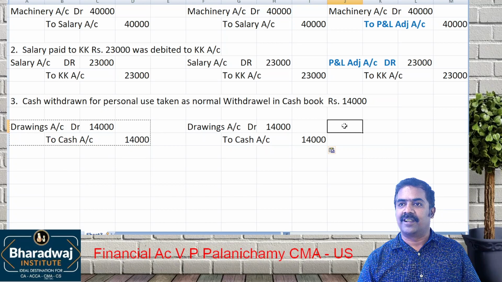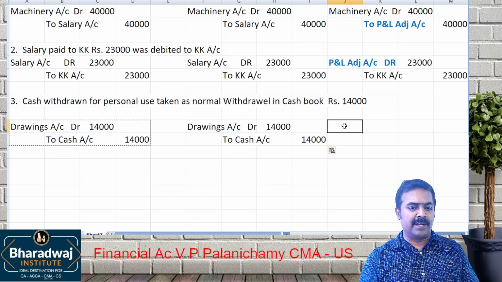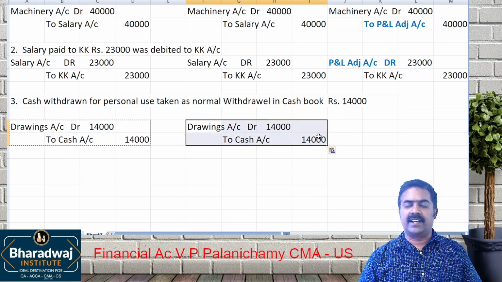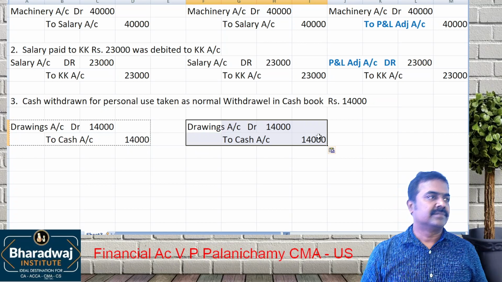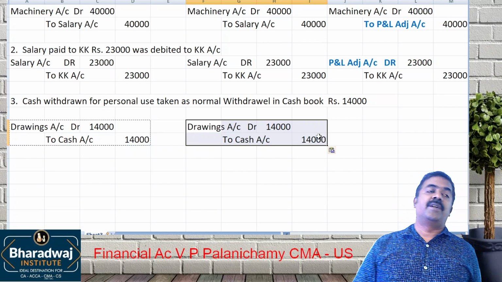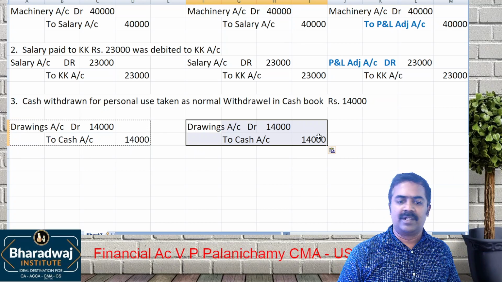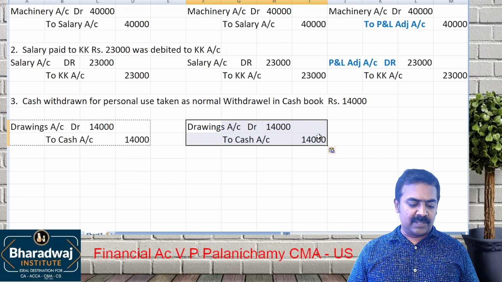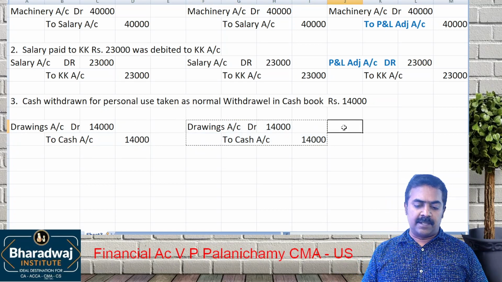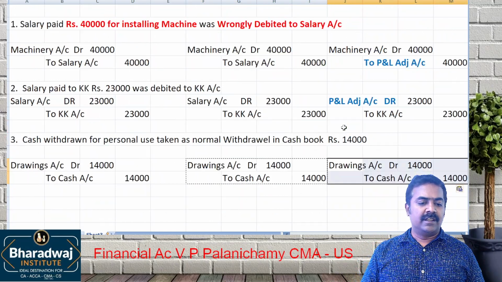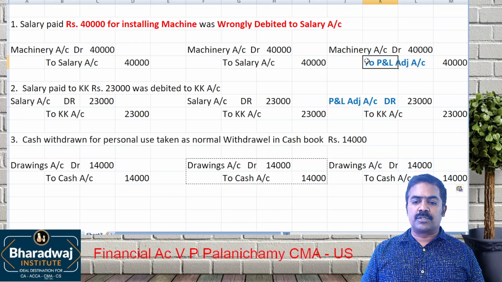any nominal account is there in this? Drawings and cash. Drawings, capital, drawings and all are which account? Personal account. Cash is which account? Otherwise, is there any nominal account like expenses or income? No. Remember simply: in the first two cases, we used the P&L adjustment account.